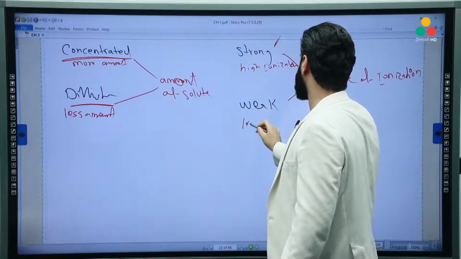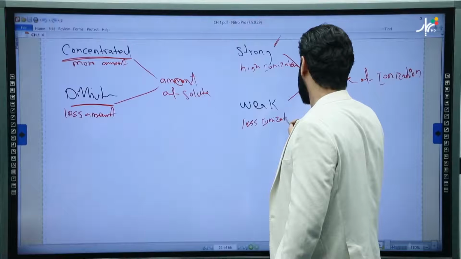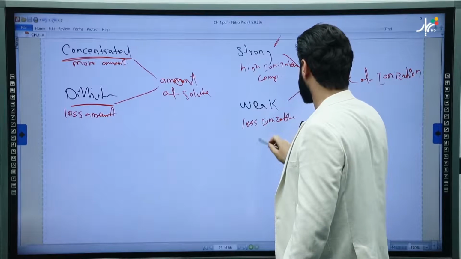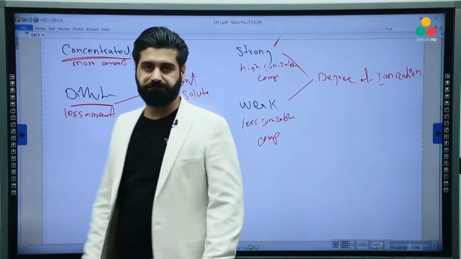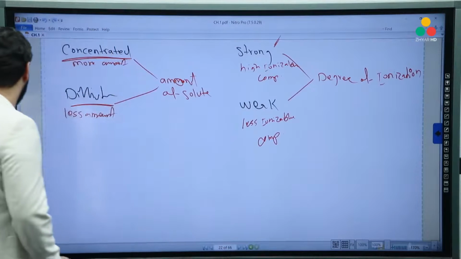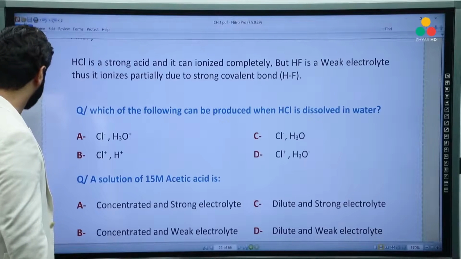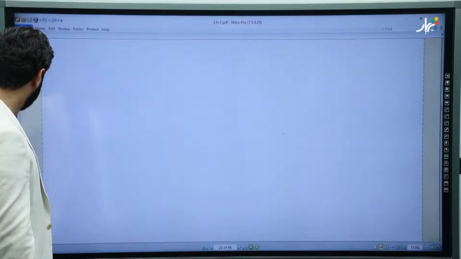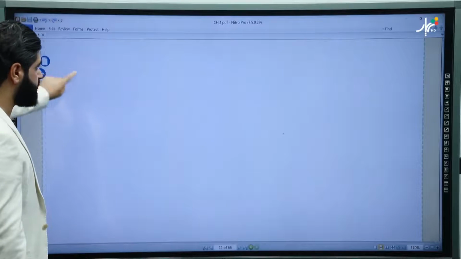But here, a less ionizable compound. Okay? Well, let's go through some examples.